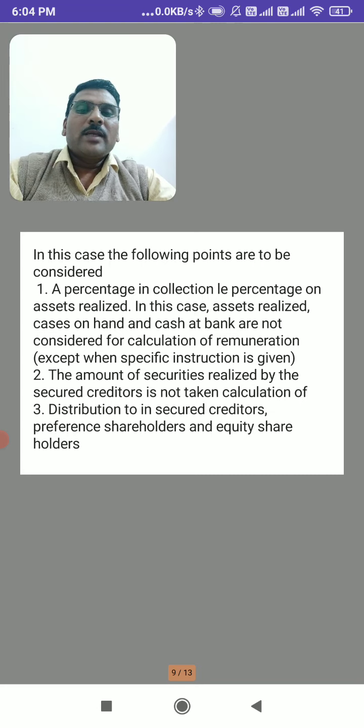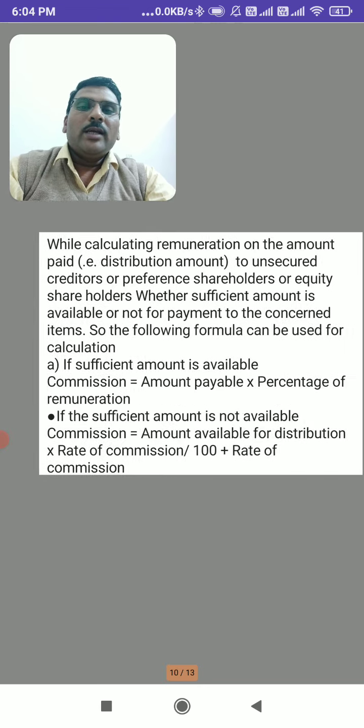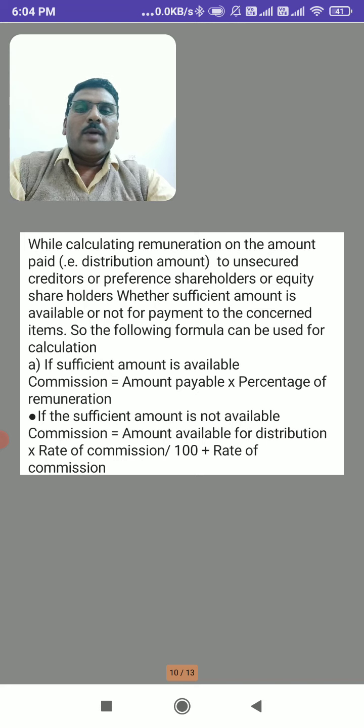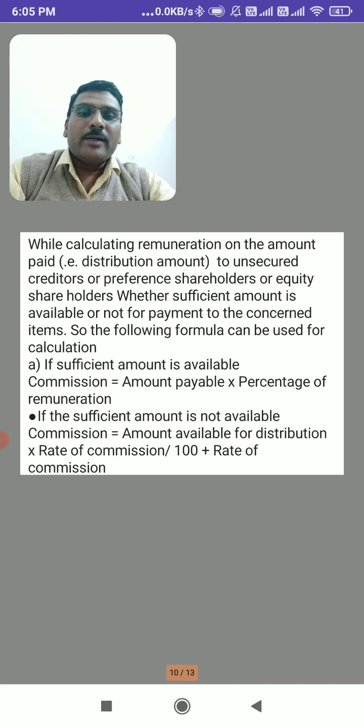Distribution to creditors: the amount which is distributed to unsecured creditors, preference shareholders and equity shareholders. On all these amounts, some percentage is calculated as remuneration to the liquidator. Distribution amount means the amount remaining after payment of all settlements to secured creditors.